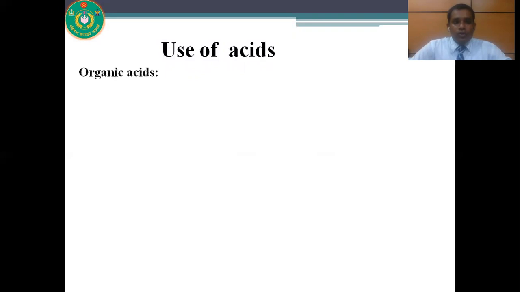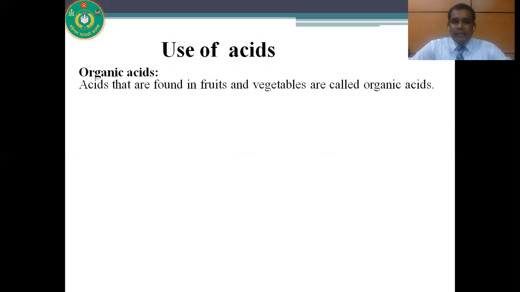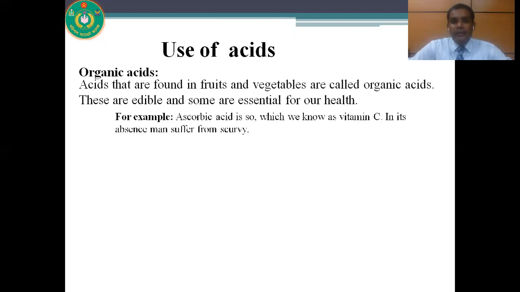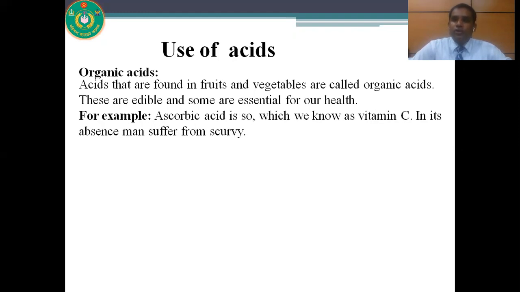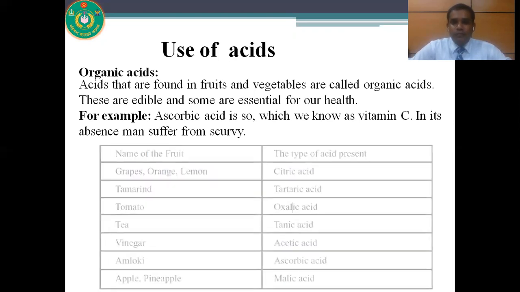Now, what are the uses of organic acids? Acids that are found in fruits and vegetables are called organic acids. These are edible and some are essential for our health. For example, ascorbic acid is also known to us as vitamin C. In its absence, people suffer from scurvy.